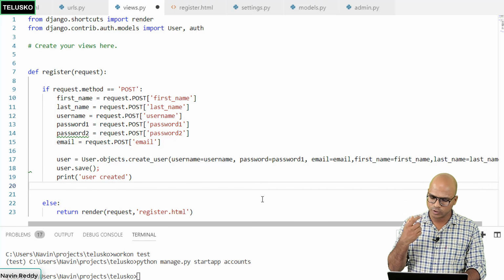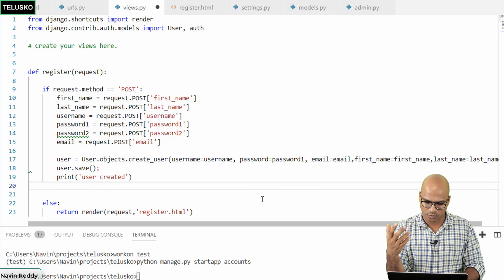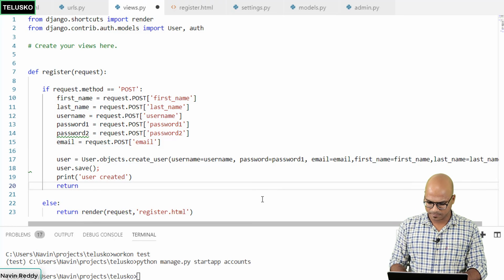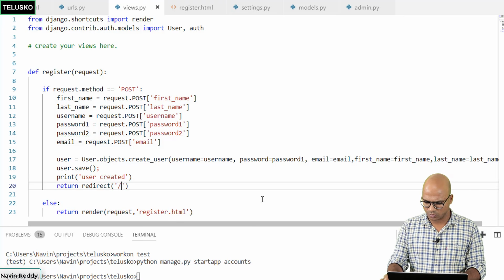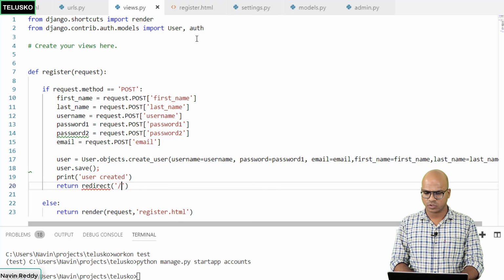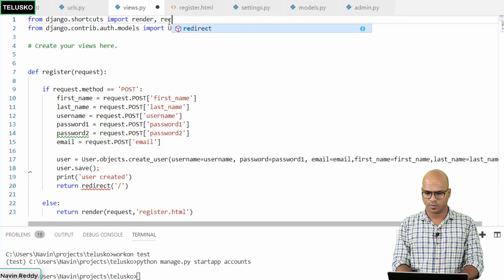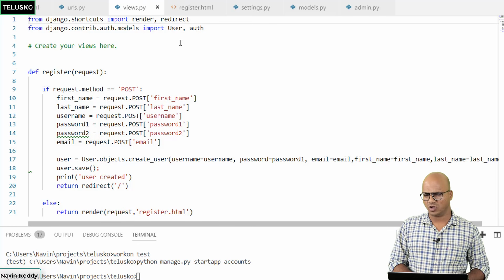And then we also want to call a page. Maybe I want to call the home page again. Once the registration is done, I want to call the home page. So I will say return, we have to redirect to the home page. We'll say redirect /. That's how you go back to the home page. But as you can see, redirect is not available. Let's go back to the first line, where we import render, and we also import redirect. And our job is done. So we are redirecting to the home page. I'm not sure if this will work.